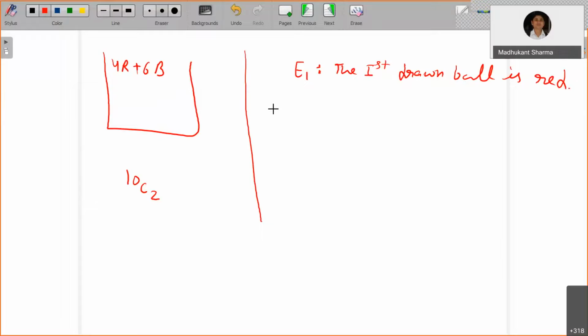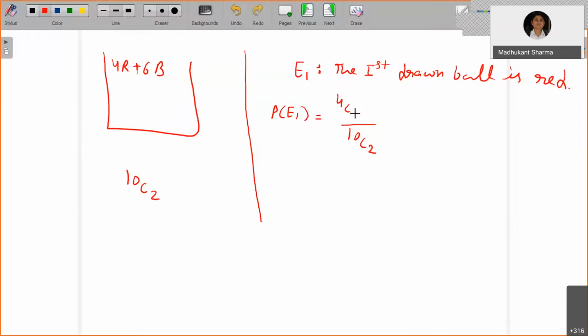So what is the probability of E1? The first drawn ball is red, so out of 10C2, first drawn ball is red, so 4C1. Now note that it is without replacement. So either the second drawn ball is also red or the second drawn ball is black. So there are two things.